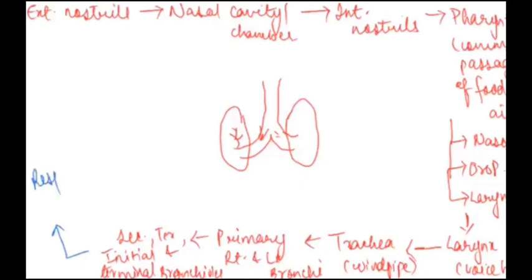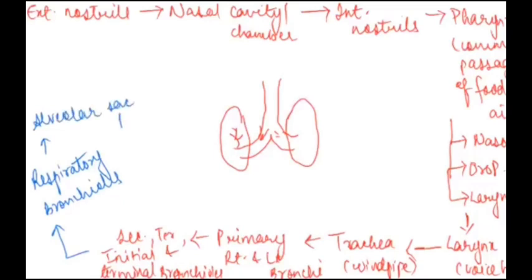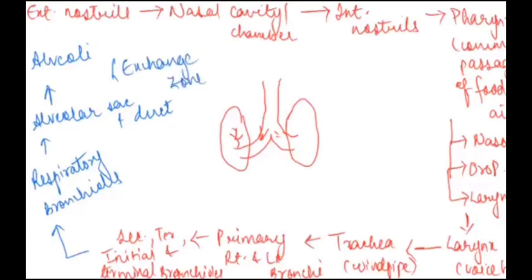This terminal bronchioles lead into respiratory bronchioles, and this respiratory bronchiole further continues into alveolar sac and duct, and finally they form a vascularized structure, a bag-like structure richly supplied with blood vessels, that is called the alveoli. And this entire portion that I have written in blue, bacho, is called the exchange zone, because this is the area where the actual exchange of gases happens.